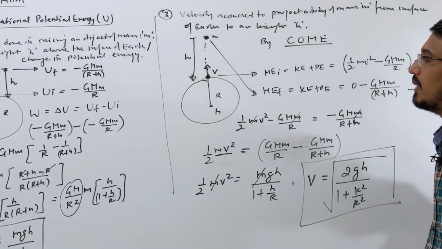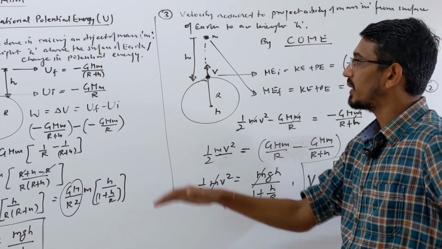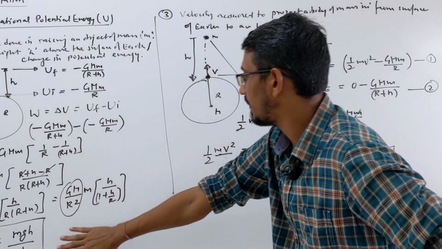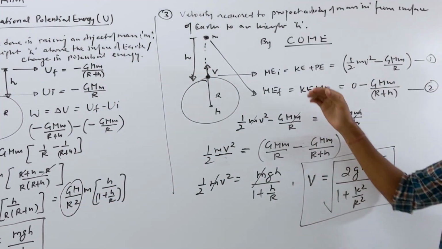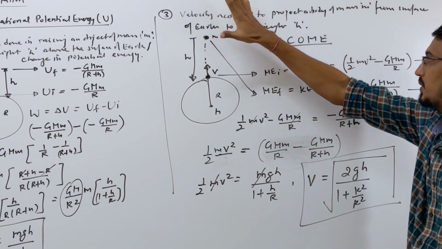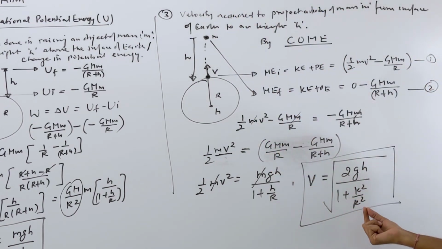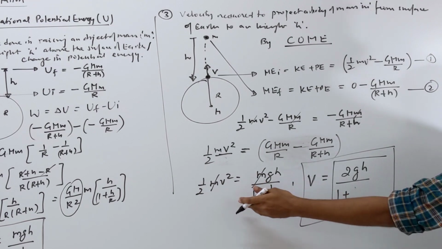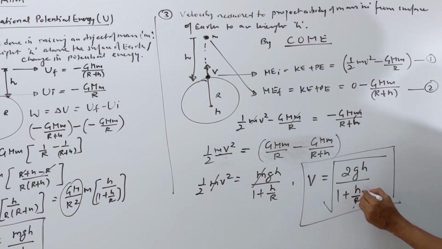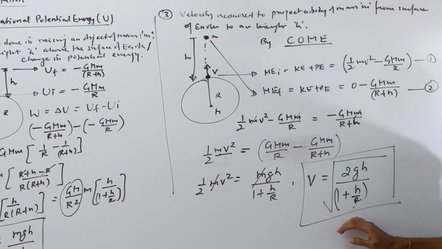Okay, so work done raising an object h height above the surface of the earth, and the velocity required to launch an object so that it goes up to a height of h. That also we have done here: root 2gh upon 1 plus h by r. Sorry, I wrote something wrong here, I wrote square here. Be careful.